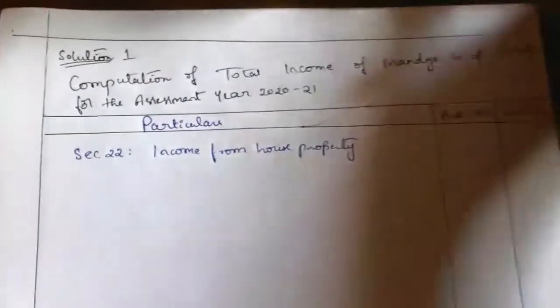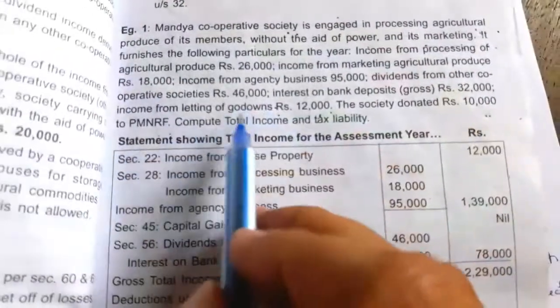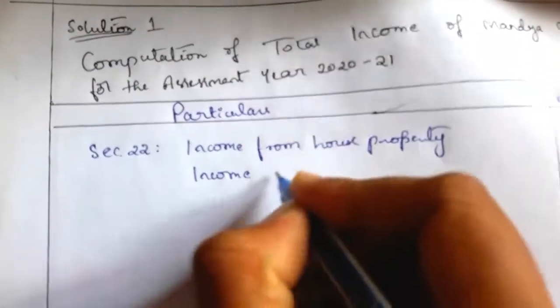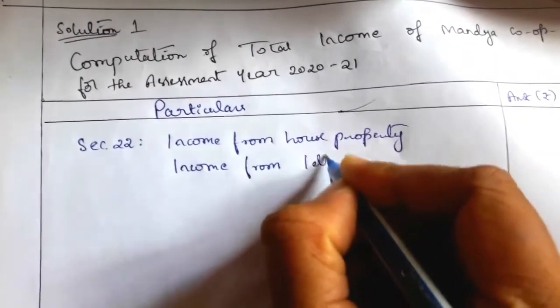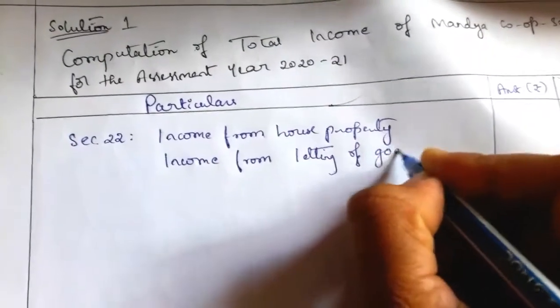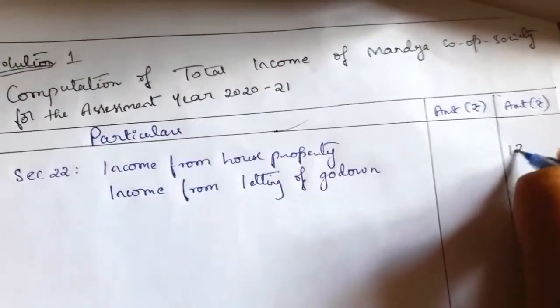Under income from house property we have income from letting of godown, 12,000 rupees. There is no other house property income, so we can take it directly in the outer column. Next,